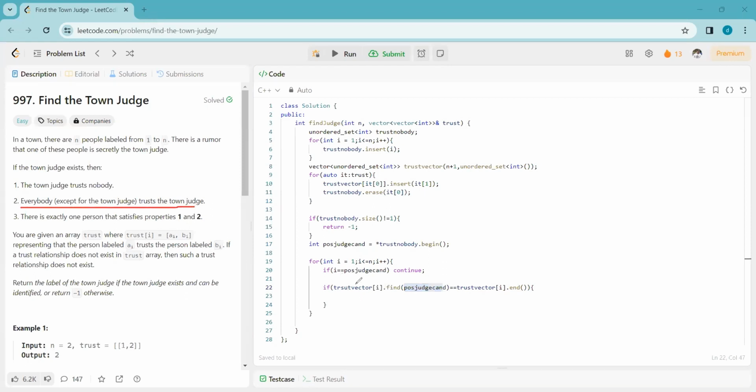In this case we will return -1, meaning no person exists as a town judge. Else we will return this person as the candidate.